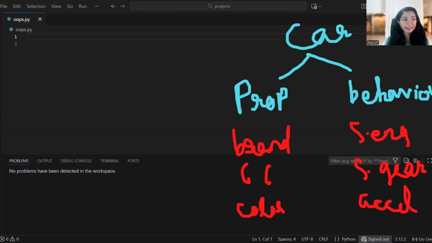While writing the code, you have to write all the properties as object variables. You know what a variable is, right? A variable is just like a container to store something. And you have to consider all these behaviors as methods. Is it clear? So we take the properties as object variables, or instance variables, and we write the behaviors as methods of the object. Now let's move on to writing the code.